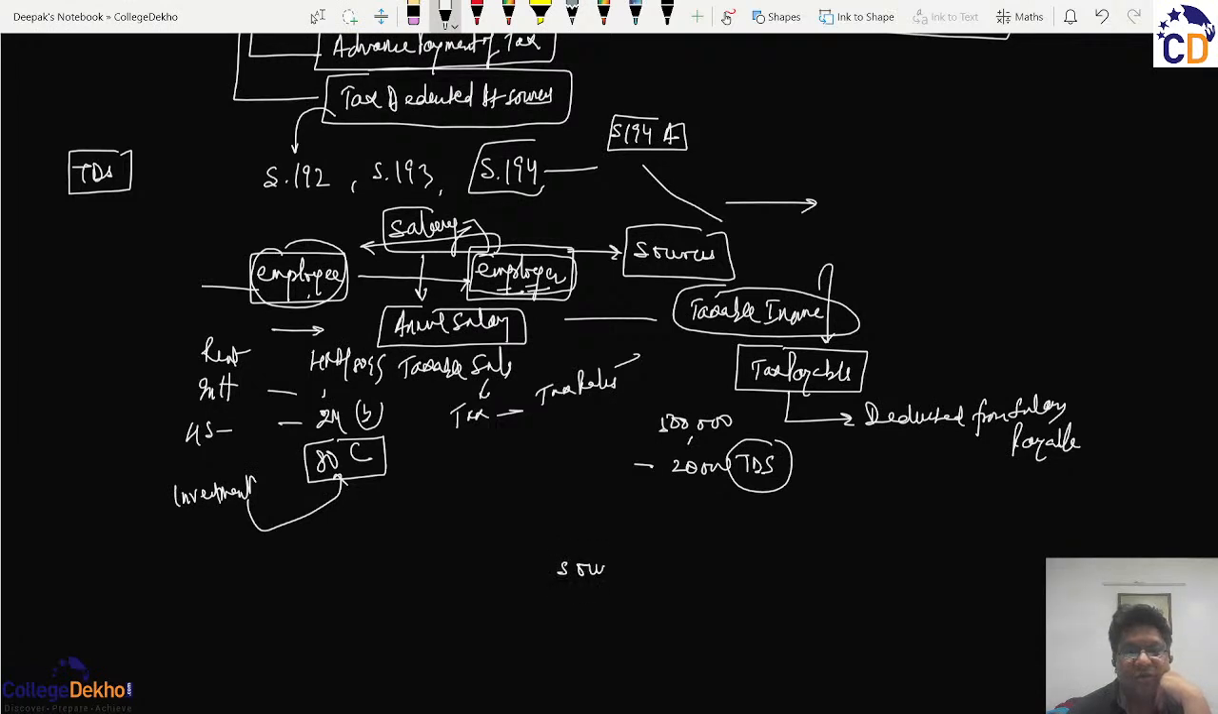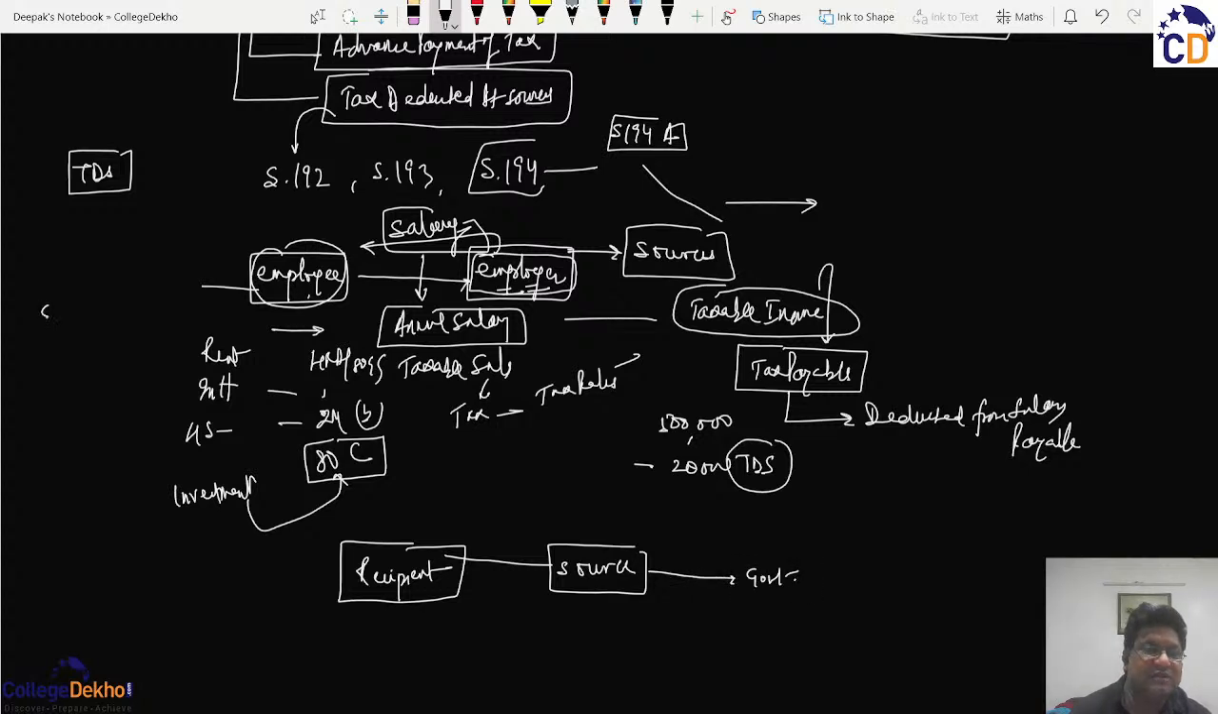So what the concept of TDS says is that the government identifies the source and asks him that whenever a certain payment is made to the recipient, then in the case of salary, you calculate his actual total income, calculate the actual tax, and deduct that tax and pay it to the government. And that is why this section 192 is a primary section on TDS on salary,